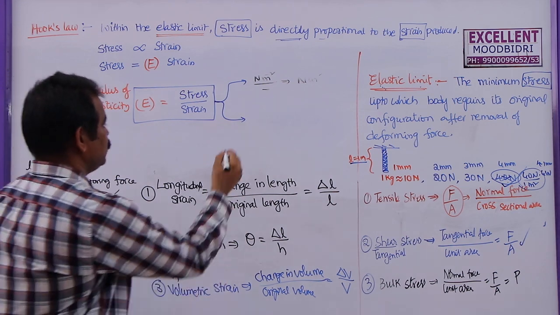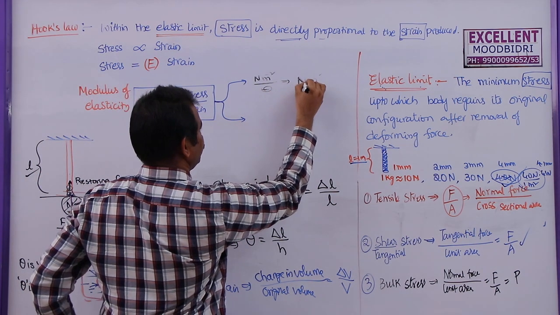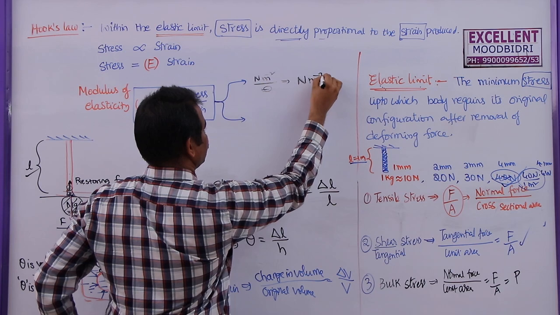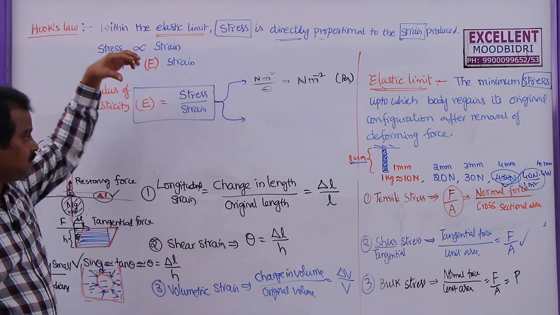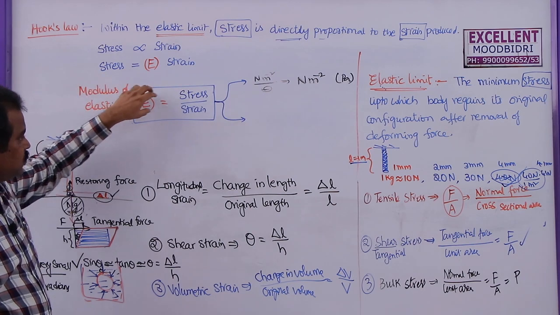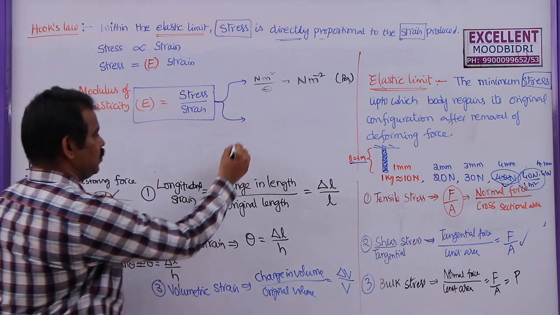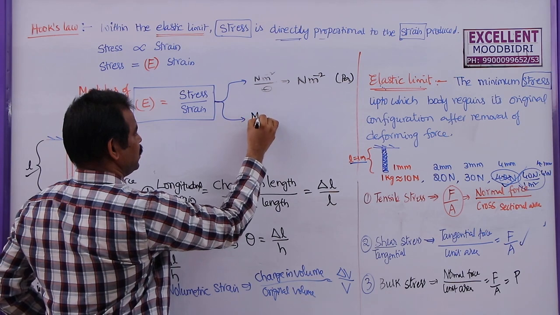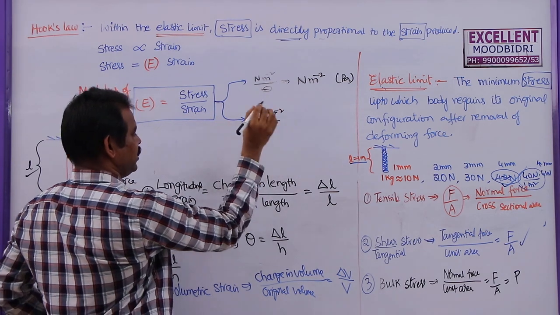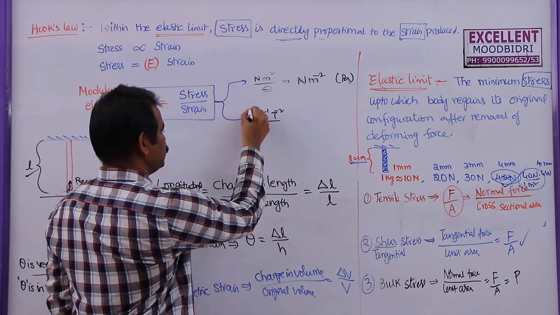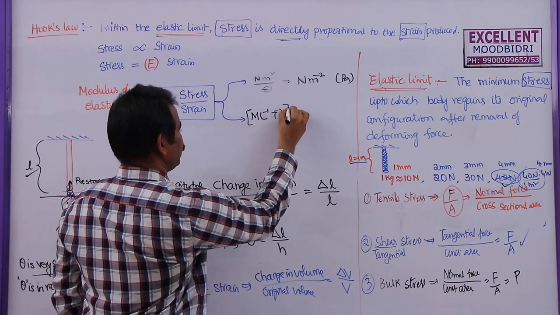Similarly, as there is no unit here, this will be Newton per meter square or Pascal. So both stress as well as modulus of elasticity have the same units. Now when they have the same units, the dimension formula for this one is ML^-1 T^-2, as strain has no unit and no dimension formula. So this would be the dimension formula for